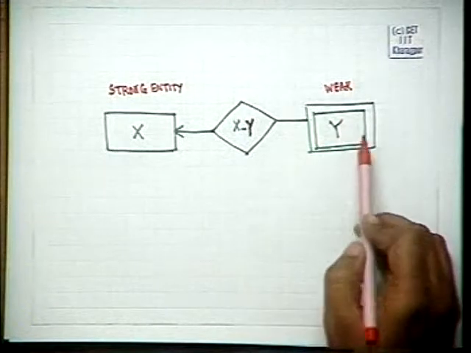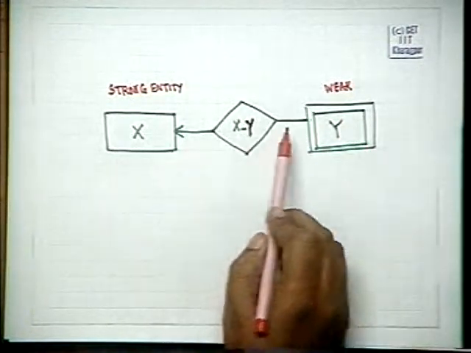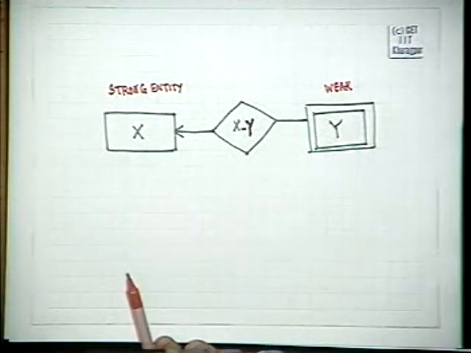That is, there cannot be any element in Y which is not related to X. It is a weak entity of X.